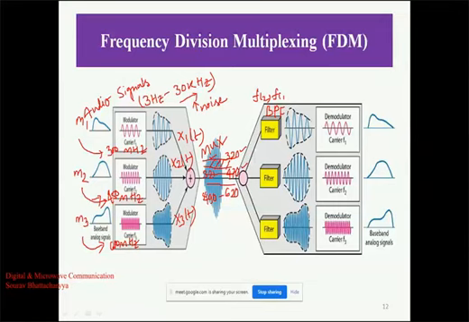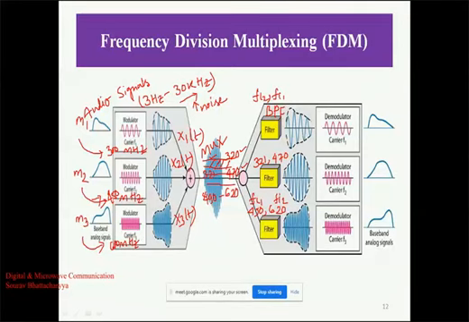So the two cutoff frequencies are 321 megahertz and 470 megahertz, and then 490 megahertz to 620 megahertz. So different cutoff frequencies will be used here to select or divide the signals.